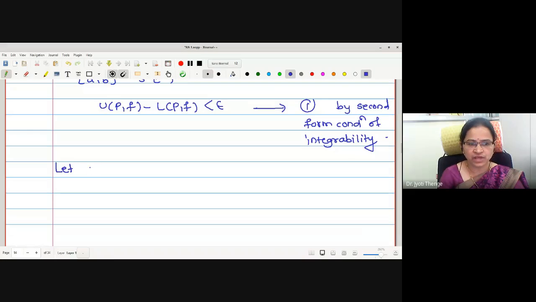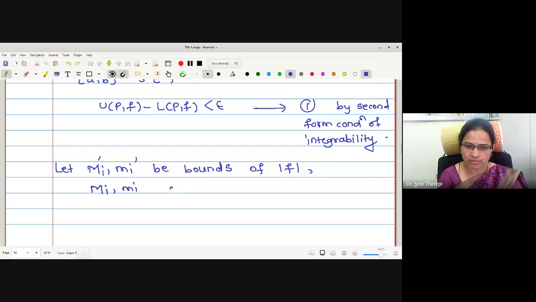Here we are writing capital Mi and small mi, and Mi dash and small mi dash, bounds of mod f; capital Mi and small mi, bounds of f in the ith subinterval. Or you can write the statement as capital Mi, small mi and capital Mi dash, small mi dash, the bounds of f and mod f respectively.